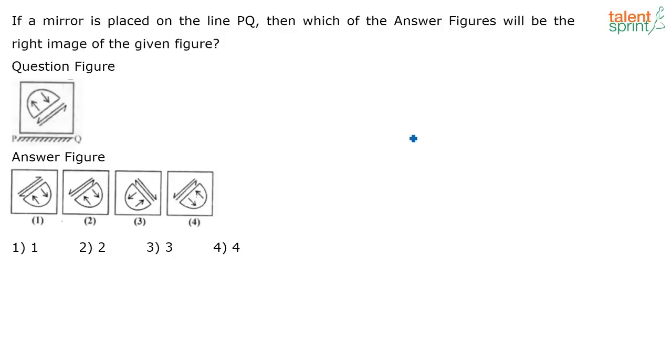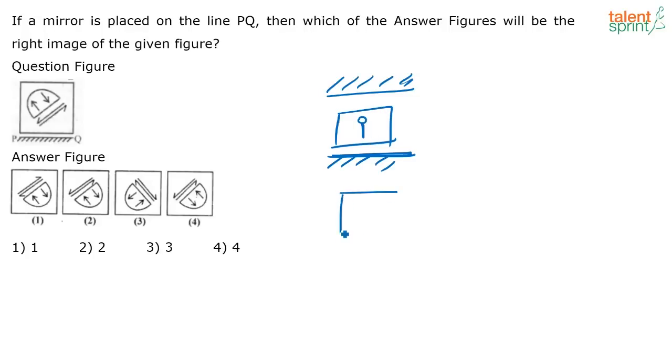See, what I am saying is, when you keep the mirror, if you have an image like this, okay, when you are keeping the mirror either at the bottom or at the top, okay, see, this is my image. Now if I keep a mirror either at the bottom or at the top, in the mirror image only the top and the bottom will get interchanged.